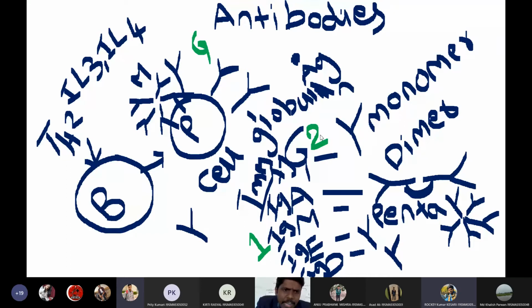Then the first generated antibodies? IgM. IgM, very good. See, I was really proud of you. Very good, very good. Thank you.